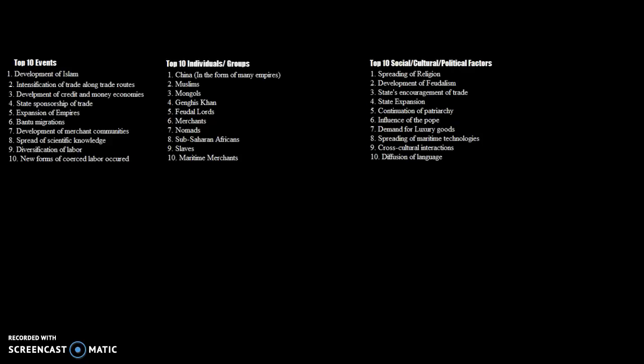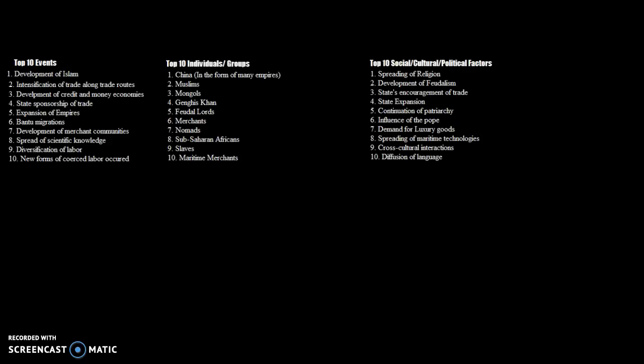Number 5 would be feudal lords. Feudal lords had much influence over the feudal system in Europe. They provided lands to the vassals to help till, and they owned much of the power because the states were decentralized during the early Dark Ages. Number 6 would be merchants.